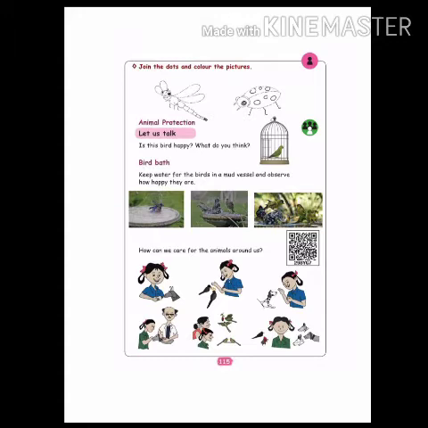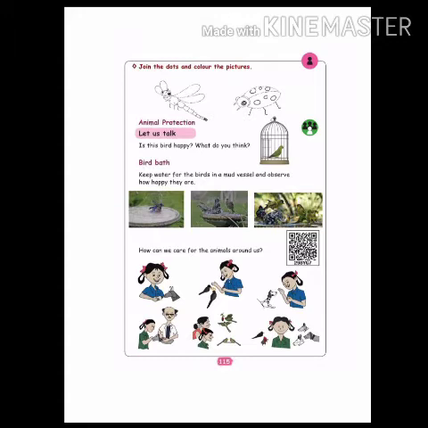Okay, next one. How can we care for the animals around us? Look at the picture. You have to keep the animals safe and care for them.